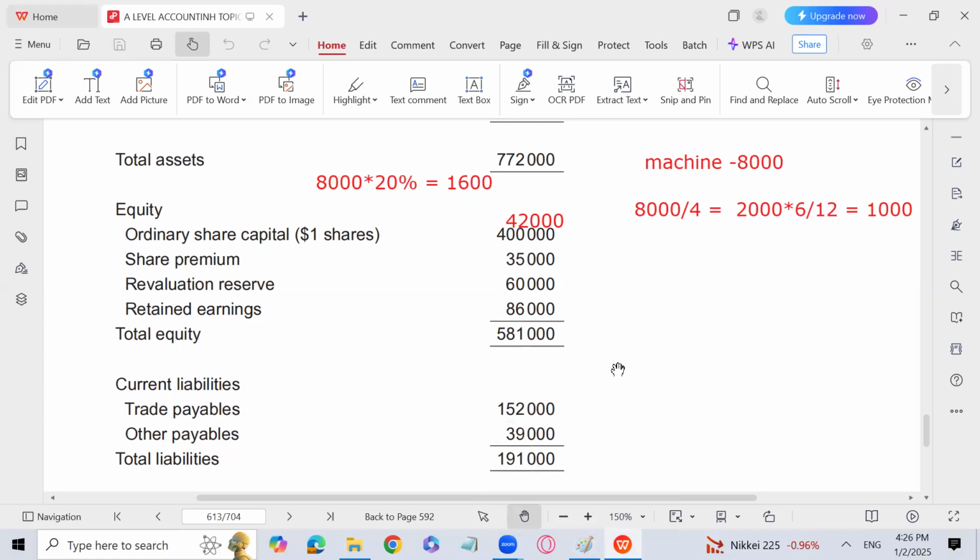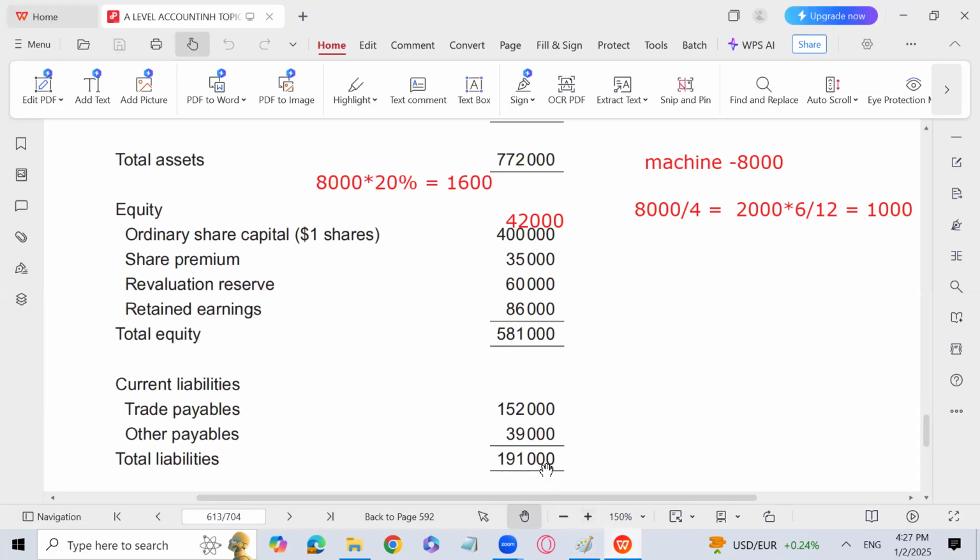I'm going to repeat again. From retained earnings you had subtracted 35,000, which should not have been subtracted because revaluation downward should be subtracted from any revaluation reserve already held. We have revaluation reserve of 60,000, so it should be subtracted from 60,000, and it needs to be added in retained earnings because it is wrongly subtracted from there.